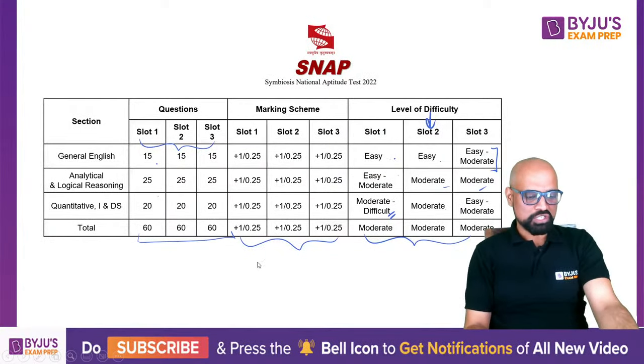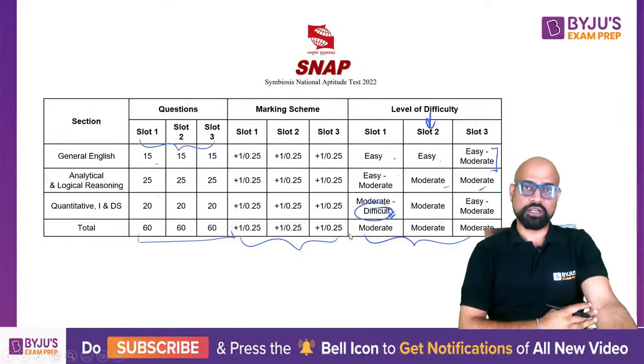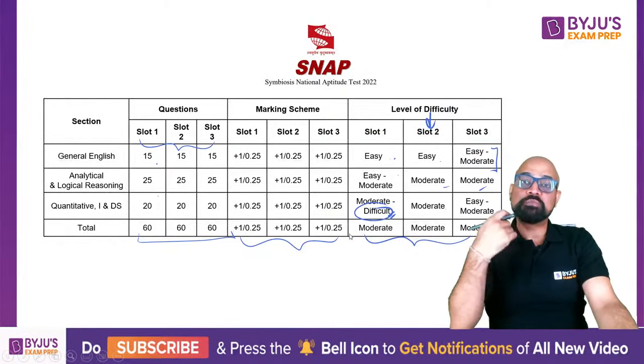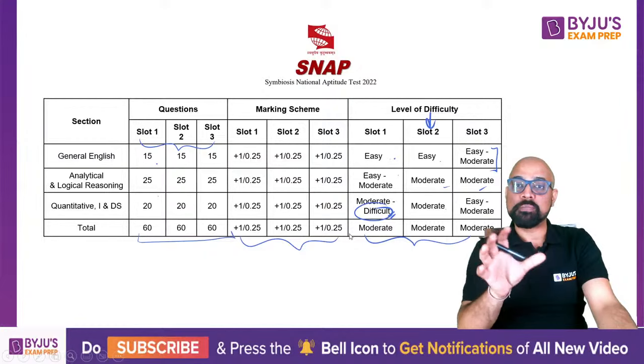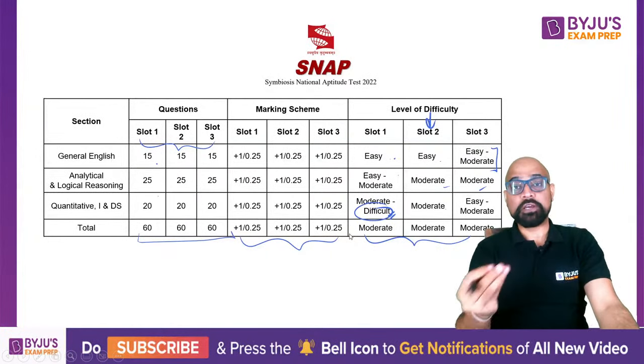Binary logic based? No, they're not going to ask you such difficult binary logic and all that. No, Probir. There is no section where the level of difficulty is going to be high. We are saying it's difficult in quant because there were certain questions which took more than a minute, as in you will have to solve it properly. That's why snap ka ek section becomes difficult. A verbal section will become difficult because the kind of antonym, synonym, parts of speech they have asked will be not general scenario, as in it's not generally used in day-to-day life. It's something very different, very special scenario they may have asked. That's when it becomes moderate.